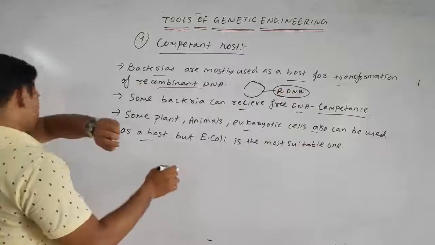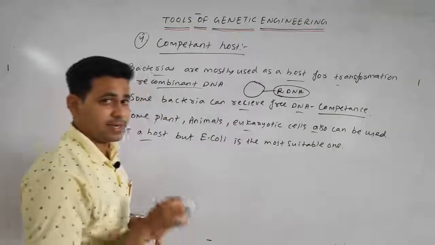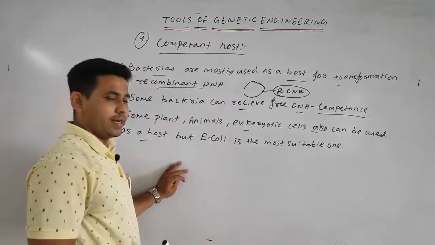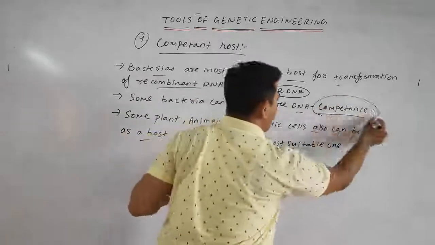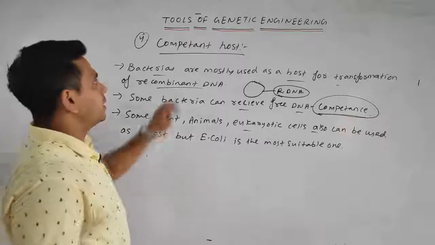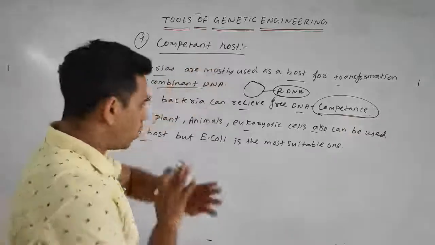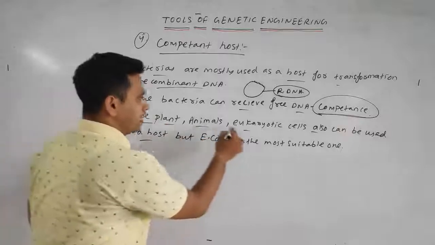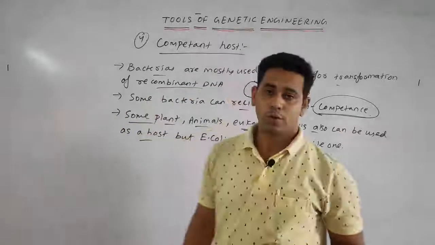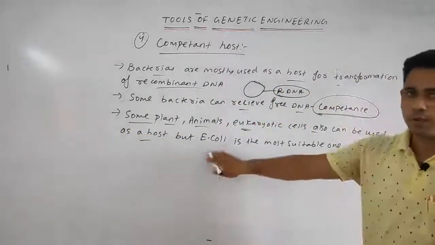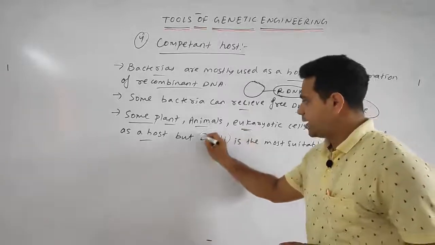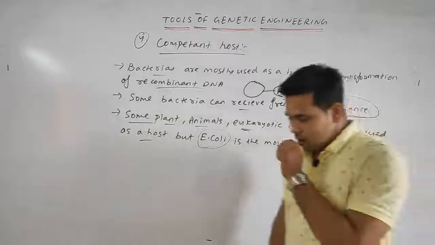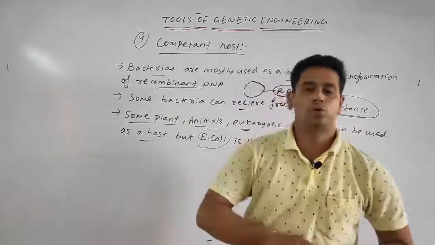Next, some bacteria can receive free DNA, not all. Only some bacteria can receive the free DNA, and that nature is called competency. That is why it is written competent host. Also, some plants, animals, and eukaryotic cells can be used as a host. But basically, E. coli is the most suitable host.